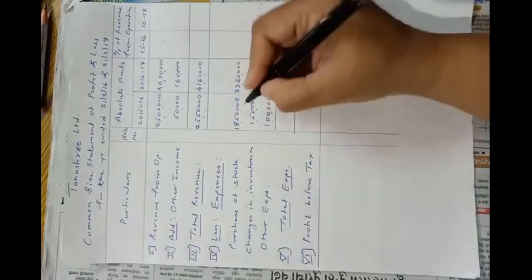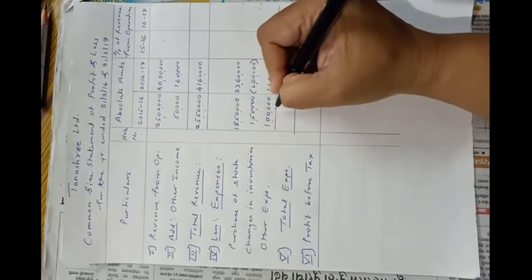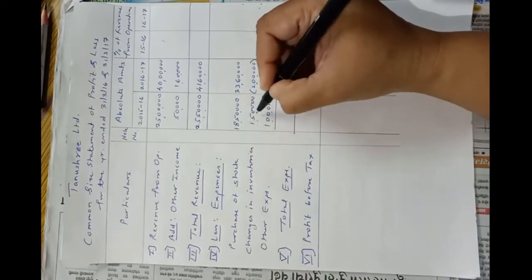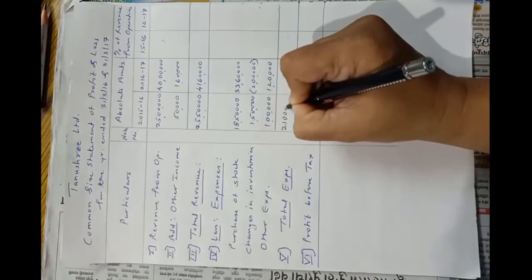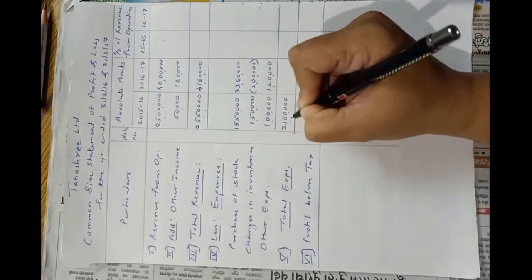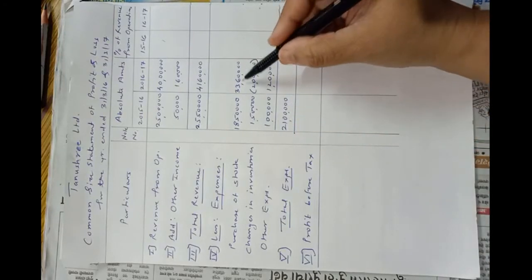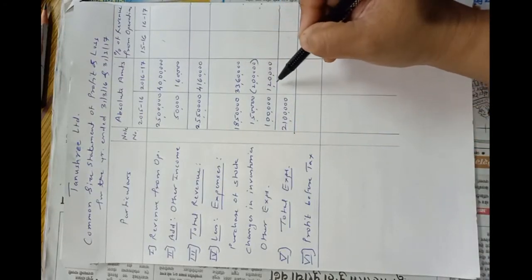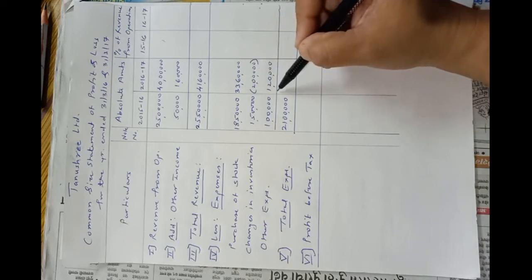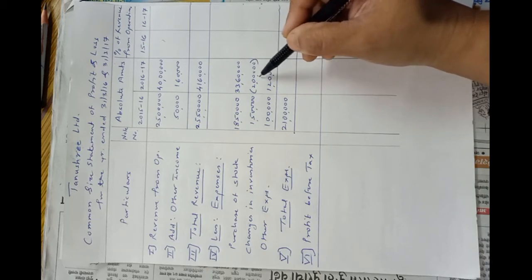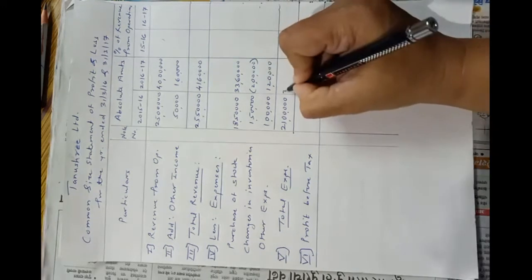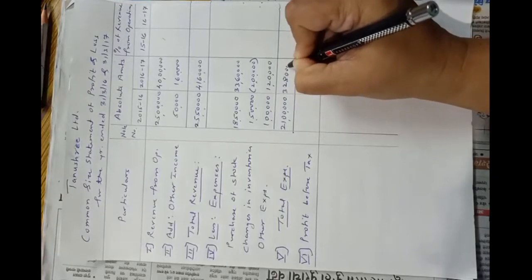Now total expenses, total of all these items, this is 21 lakhs. 33 lakhs 60,000 plus 1,20,000. So it is 34 lakhs 80,000 minus 2 lakhs. So it is 32 lakhs 80,000.